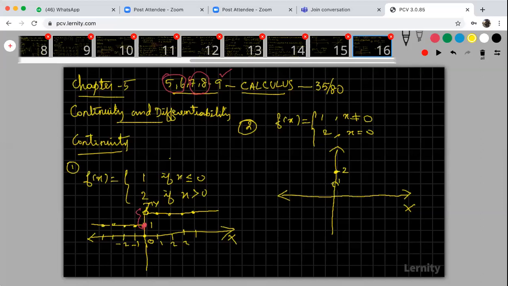When x is equal to 0, the function value is not equal to 1, but for the other values it is a straight line only. If you take minus 1, the function value is 1. Minus 2, the function value is 1. Plus 1, the function value is 1. Plus 2, the function value is 1. But when x is equal to 0, the function value is not 1, it is 2.